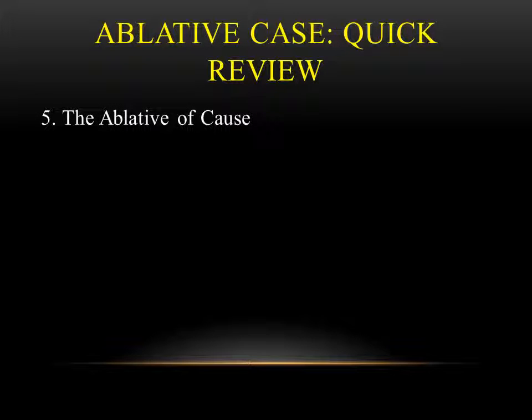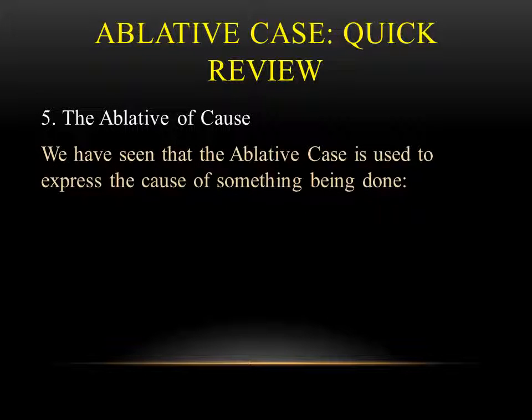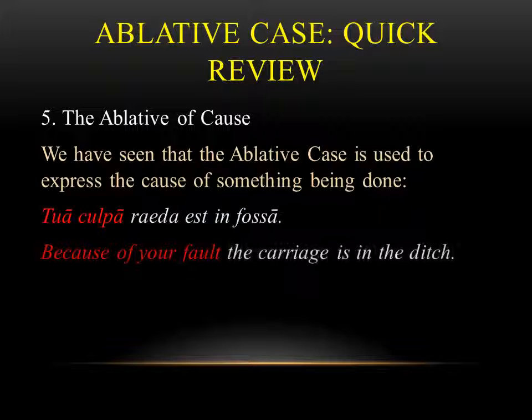The fifth use of the ablative that we've seen is the ablative of cause. And this is used when we're trying to express the cause of something being done, or how or why something happened, the cause of it. So if you look at this example, we have tua culpa, because of your fault, or by your fault, the rider is in the ditch, right? That was one of our famous lines from earlier on in the book. The carriage was stuck in the ditch for a few chapters. The reason why is tua culpa, because of your fault. I believe Cornelius says this to one of the slaves, right? It's your fault that the carriage is in the ditch. It's explaining the cause of something, right? Why is the carriage in the ditch?